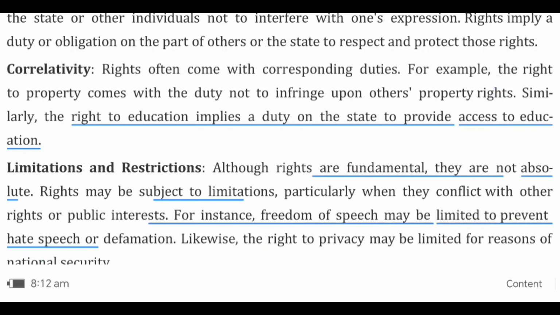Next, correlativity. Rights sometimes correlate with some other rights or duties. Example: right to education implies a duty on the state to provide access to education also. Right to education means the state government should provide free and compulsory education to children.